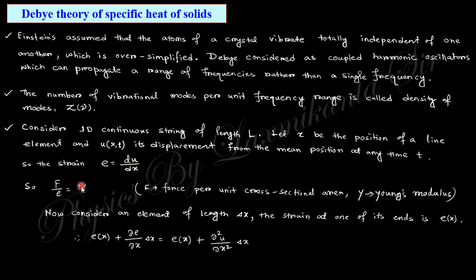And you know Young's modulus, the elastic constant, is nothing but stress by strain. Stress is force per unit area, here the area is taken as unity, so this is F by e. Consider an element of length delta x, where the strain at one end is e(x). So e(x plus delta x) equals e plus del e del x delta x.